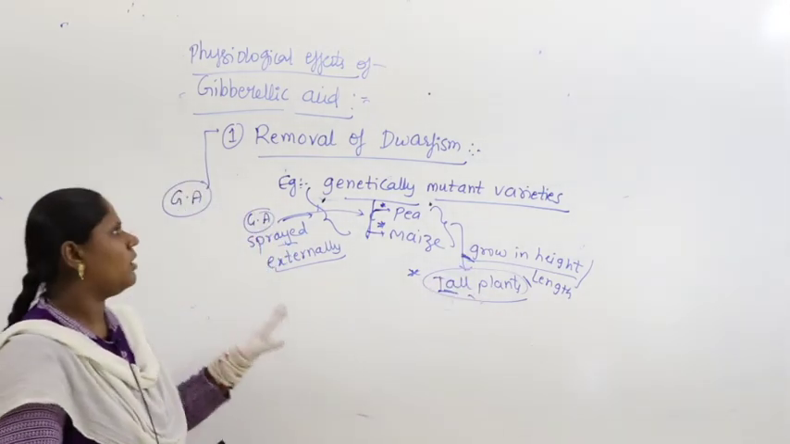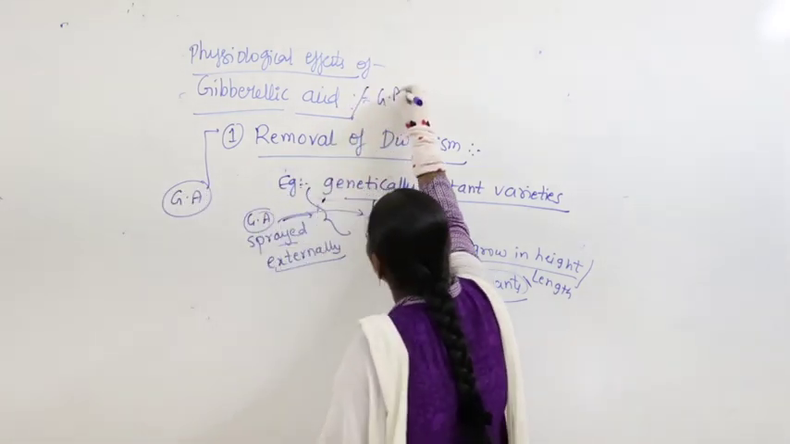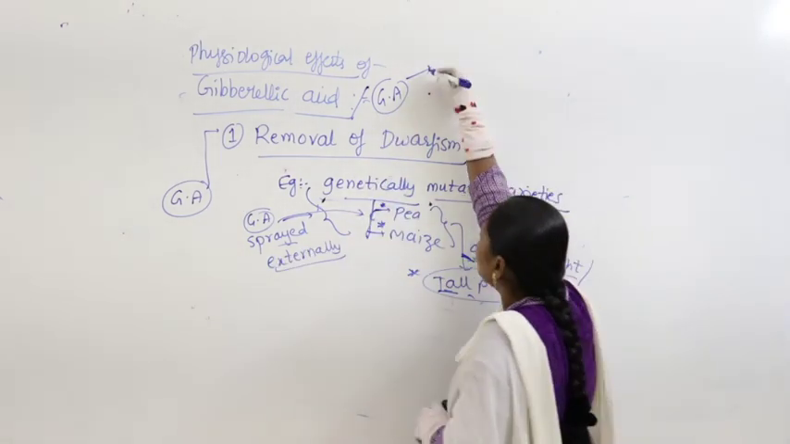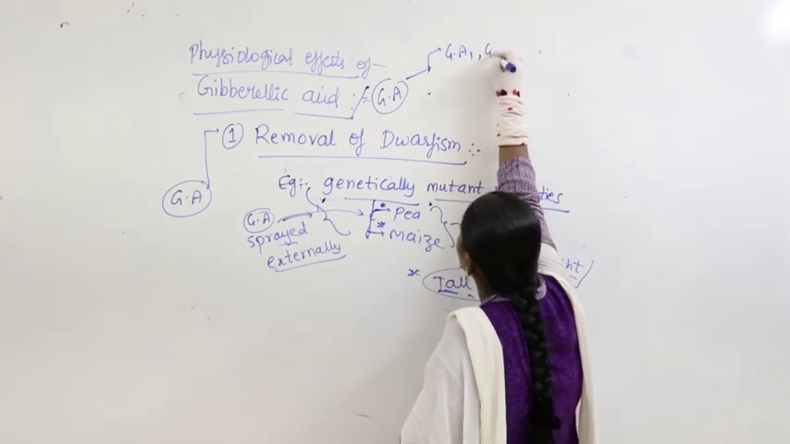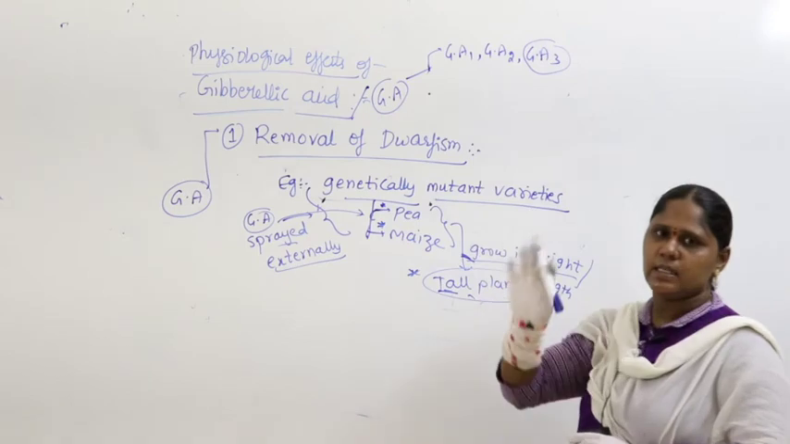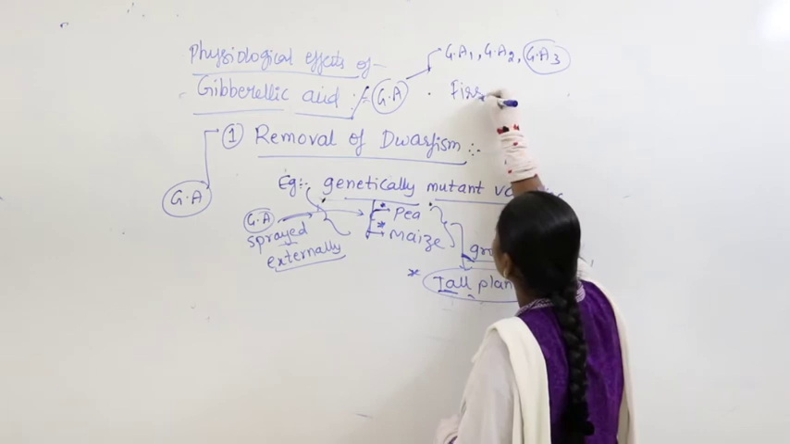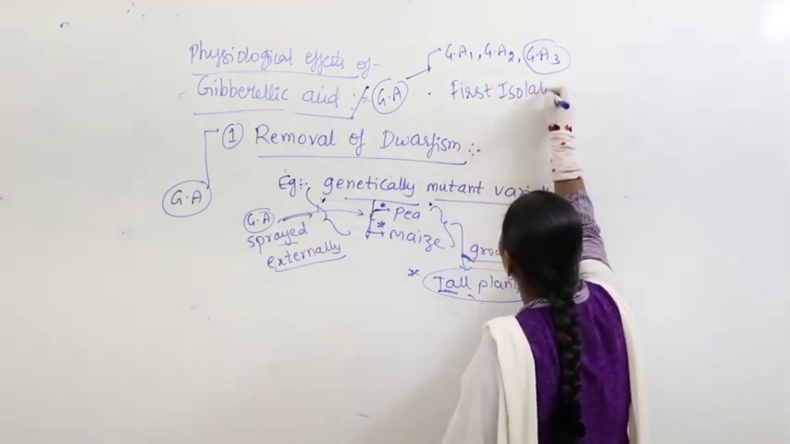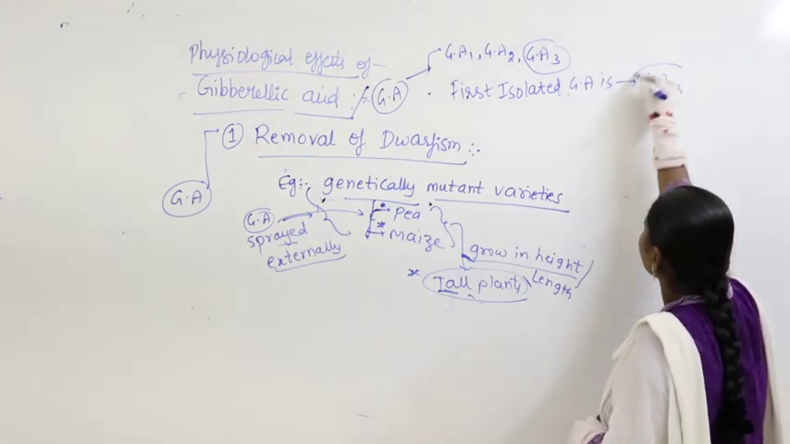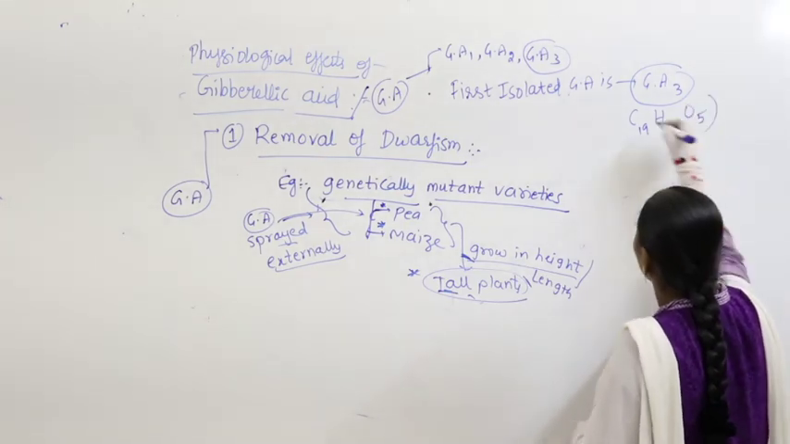Coming to gibberellic acid, people have identified and discovered so many gibberellic acids like GA1, GA2, GA3 and so on. But whenever you get the question, the first isolated gibberellic acid is gibberellic acid 3, GA3. Its formula is C19H22O5.